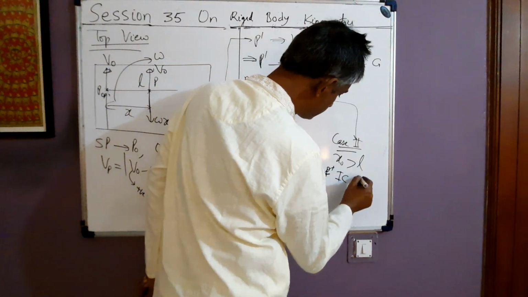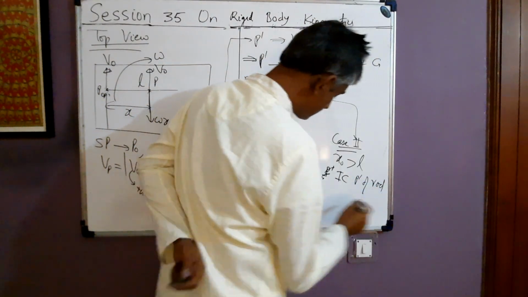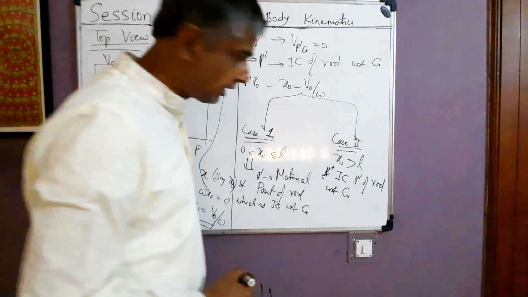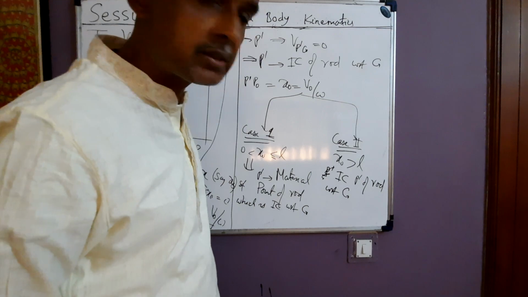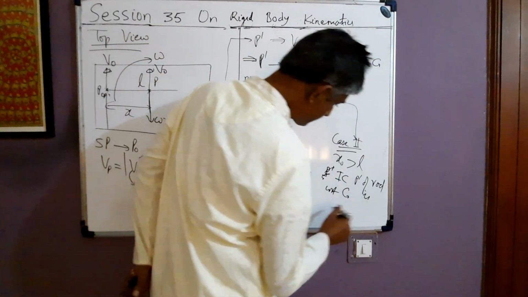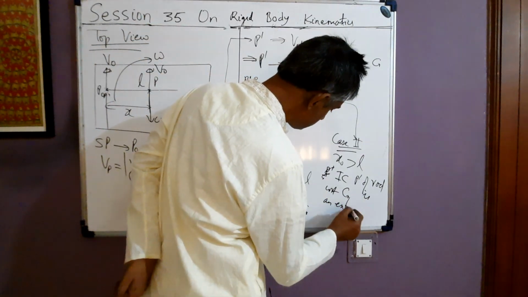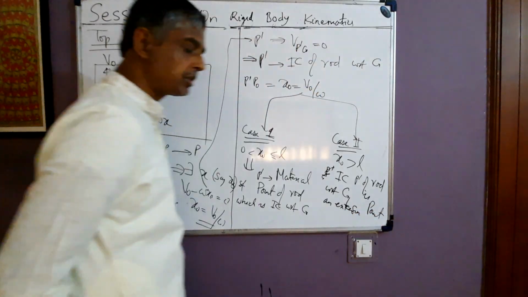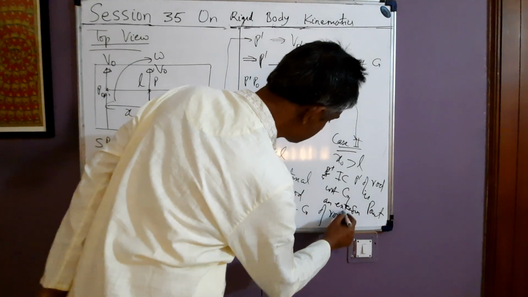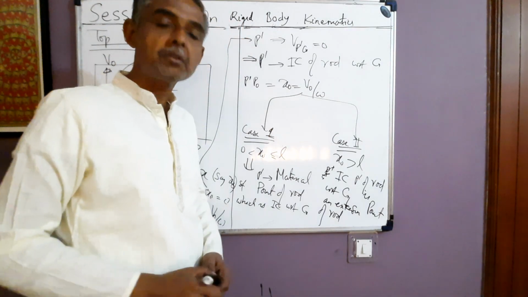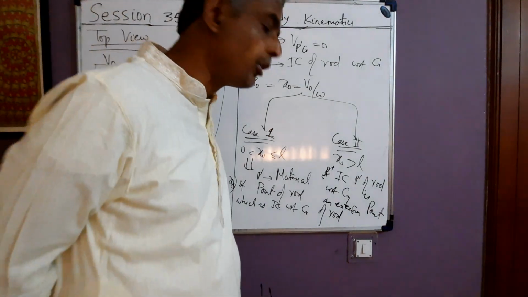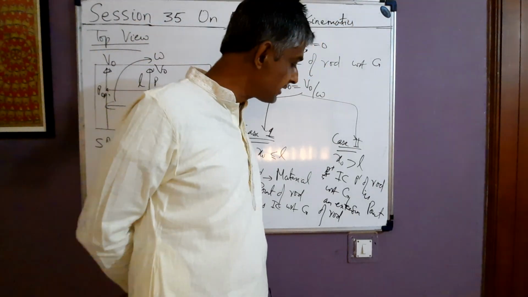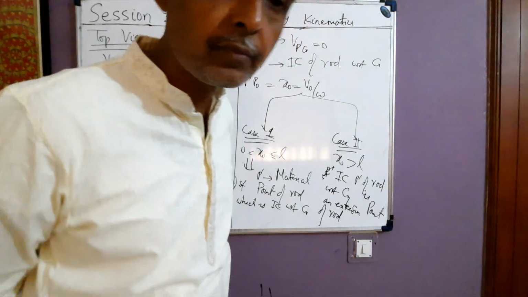It is an extension point of the rod. So in this case, IC is not the real material point of the rod, but is at its extension point.